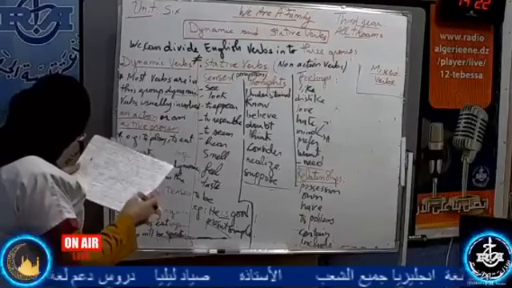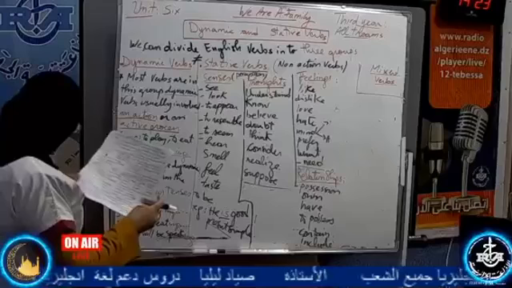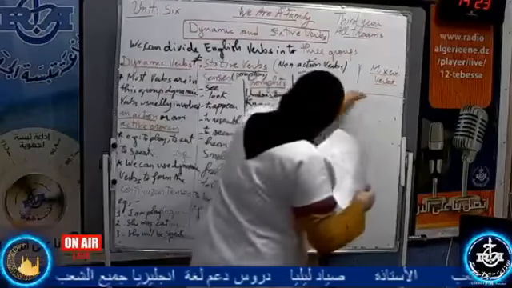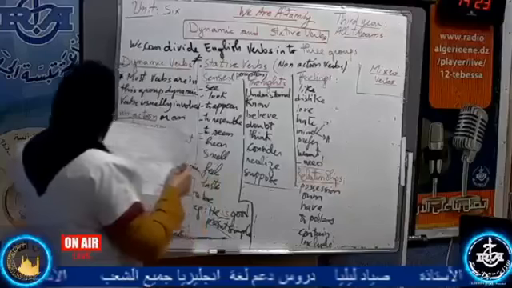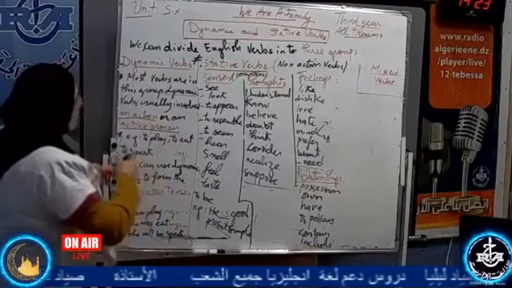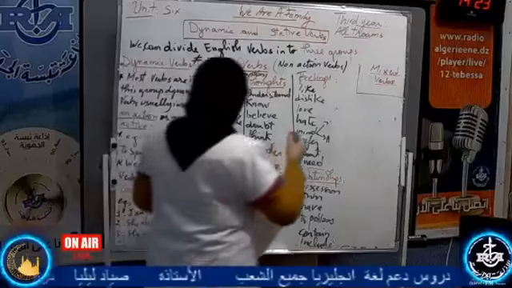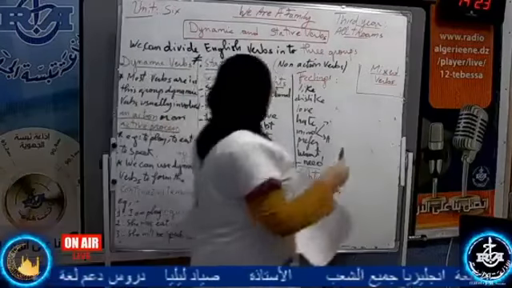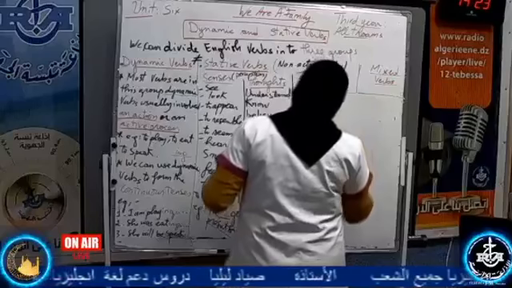Now, we move to the third one, the mixed verbs. From its name, I think these are the verbs that can be dynamic and at the same time stative. One time active and another time stative.